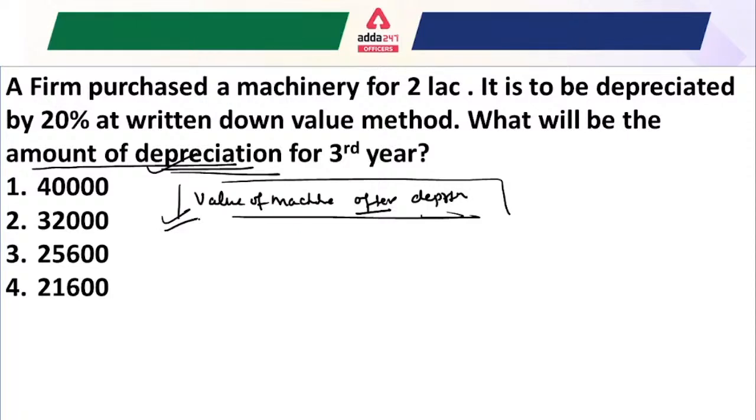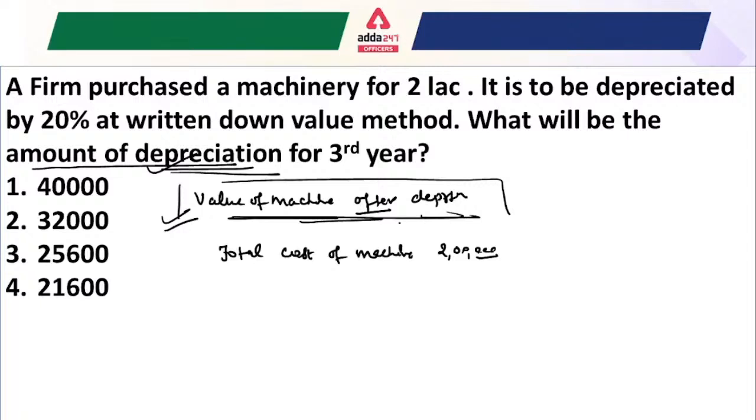So the question says a firm purchases a machinery for 2 lakh rupees, that means this is our total cost of the machine. That is given as just 2 lakh rupees, fine. And now it is to be depreciated by 20%. Just tell me what will be the answer here. Is there anyone who is solving this question?